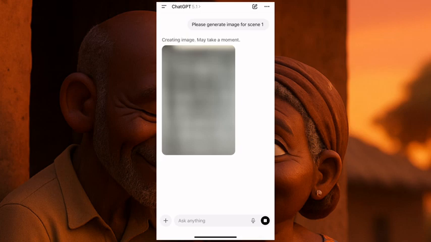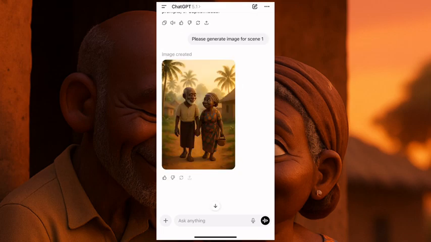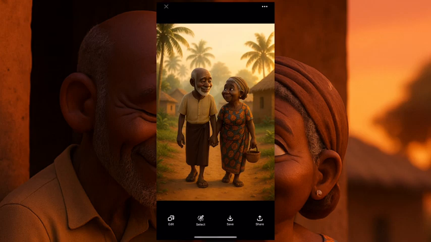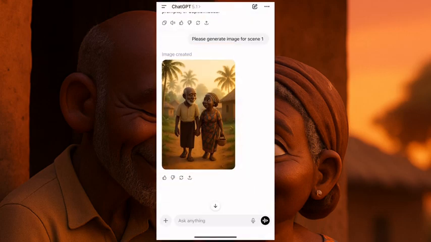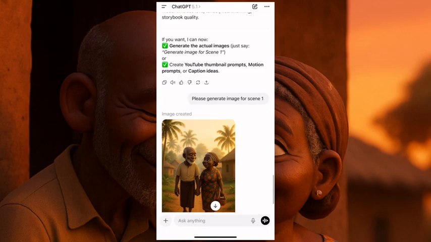Wait for this to generate. And this is perfect. I love this picture. It's perfect. Now, when you're done, click on top of the picture and click on save, and there you go. Now we go generate the other ones, and then we come back. Okay. So now let's go.